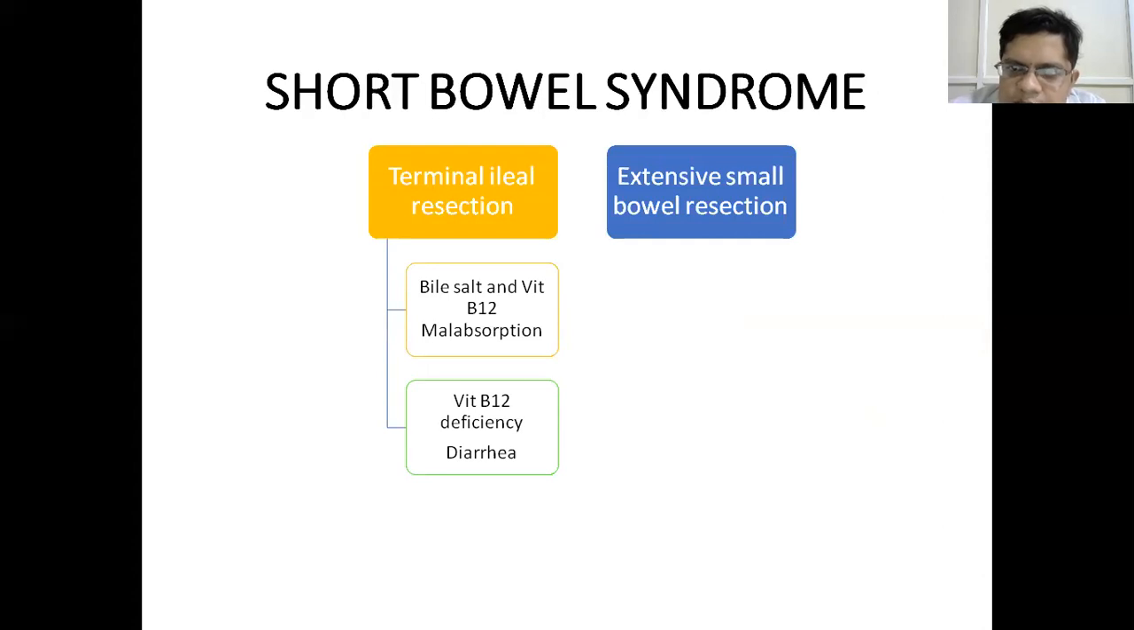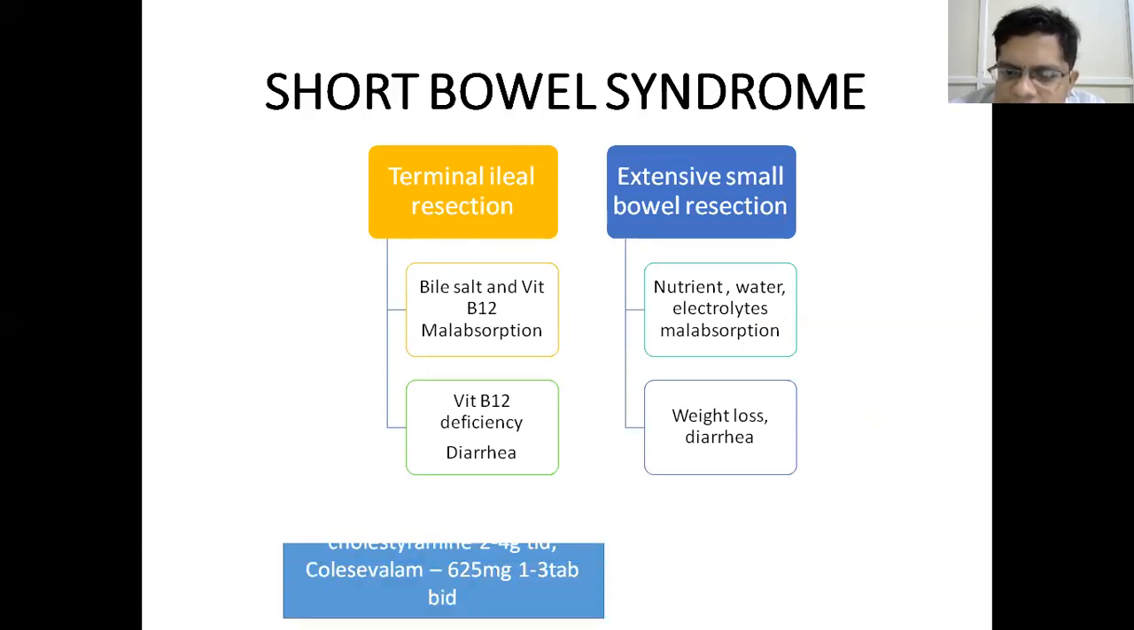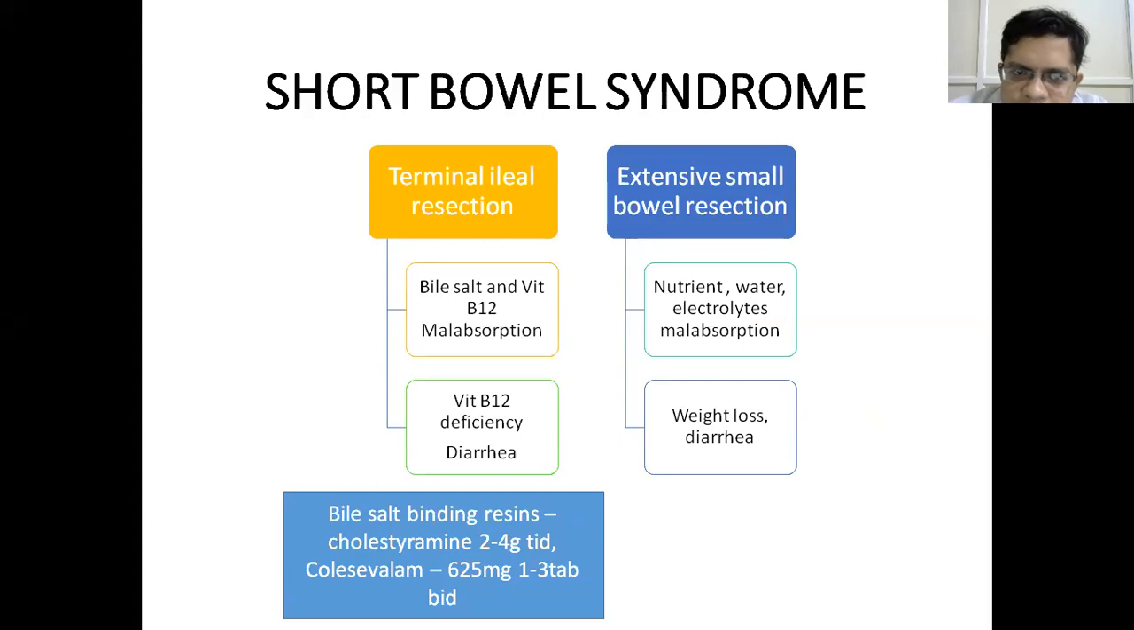If there is extensive small bowel resection, then there is gross malabsorption of nutrients, water and electrolytes, leading to weight loss and diarrhea. So how do you treat? If there is bile salt malabsorption, then you give bile salt binding resins like cholestyramine 2 to 4 grams TID or colesevelam 625 mg, 1 to 3 tablets BD.